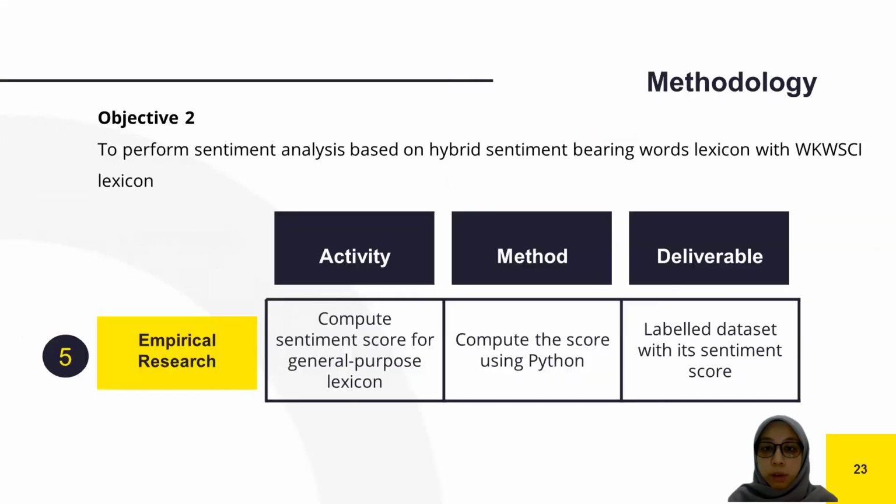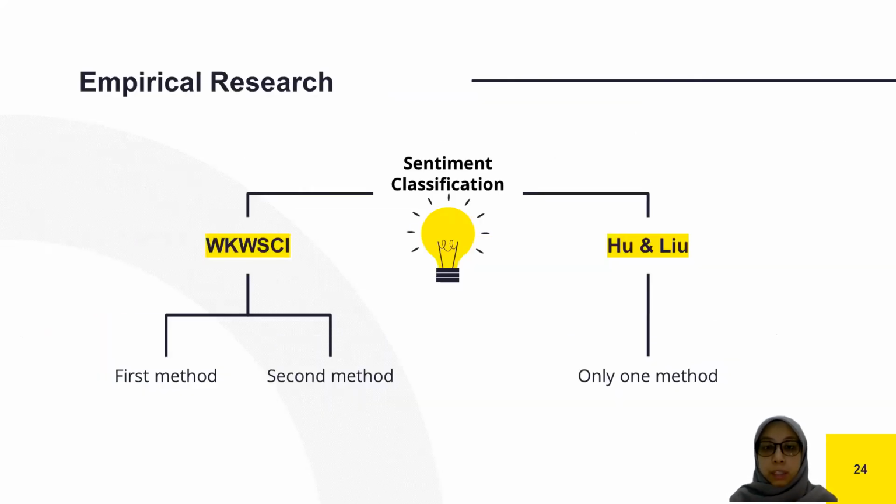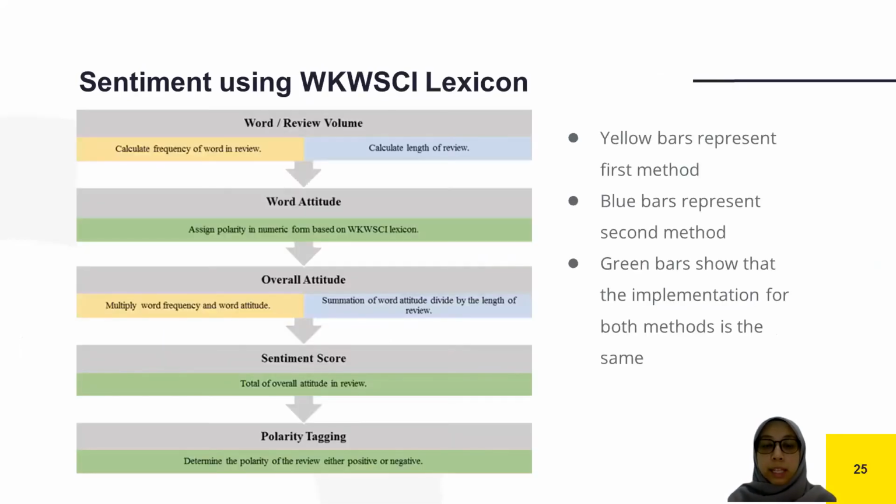Next, we move on to the empirical research method. The deliverable of this phase will be a labeled dataset with its sentiment score. There are two general purpose lexicons that will be used, WKWSCI and Hu and Liu. As for WKWSCI, there are two methods, and we will choose which one to use for the hybrid with Hu and Liu. First, this is the flow for sentiment classification using the WKWSCI lexicon.